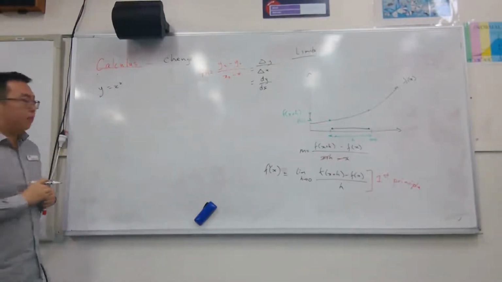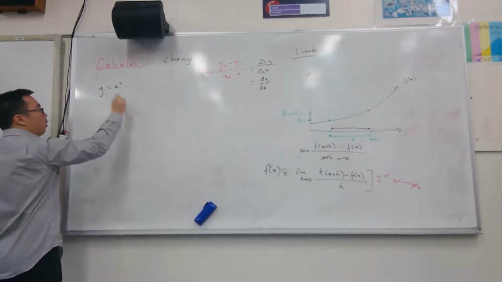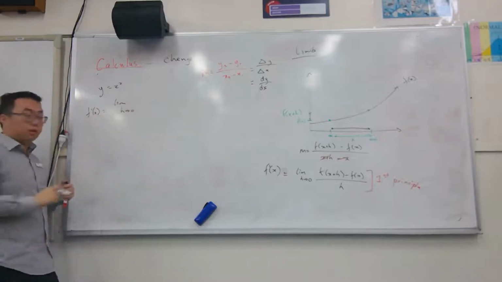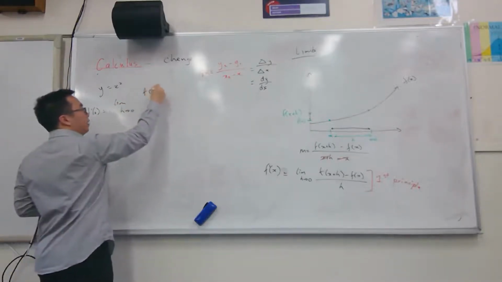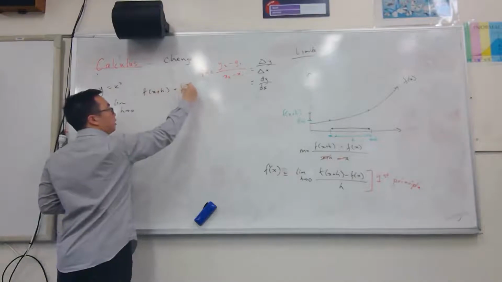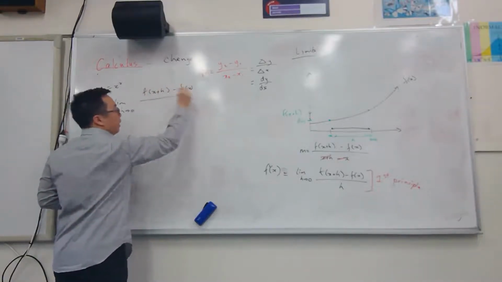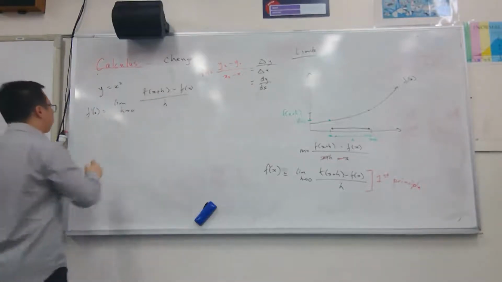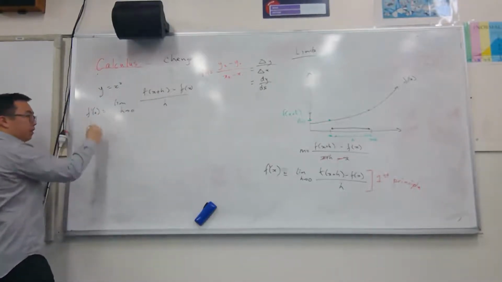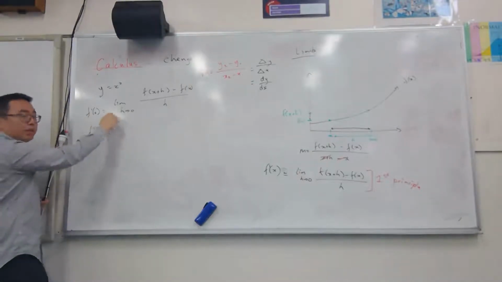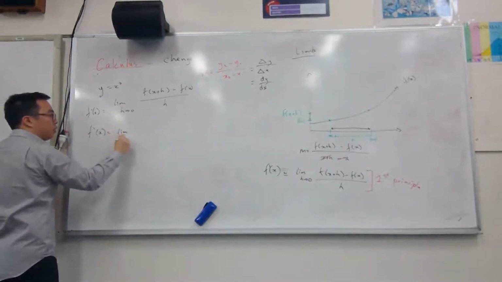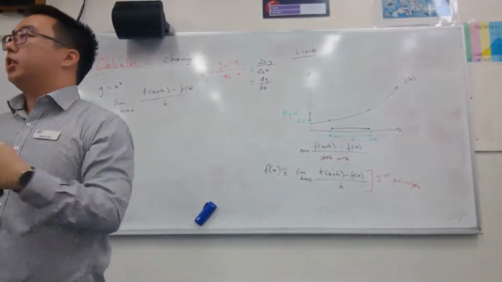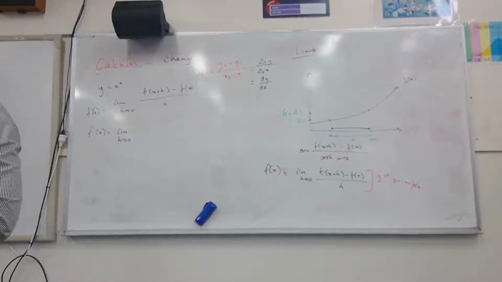I'm going to use that formula right there, where f dash x equals the limit as h goes towards 0 of f of x plus h minus f of x, over h. Let's substitute our values in. I get f dash x equals, and I have to keep that there for now, the limit as h goes towards 0. What is f of x plus h, if f of x or y is x squared?